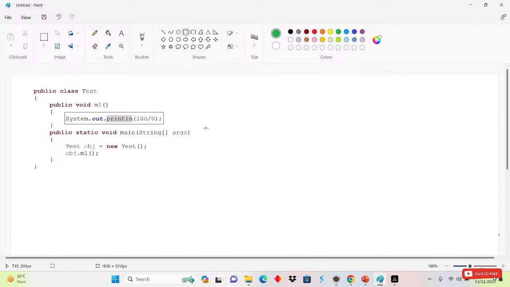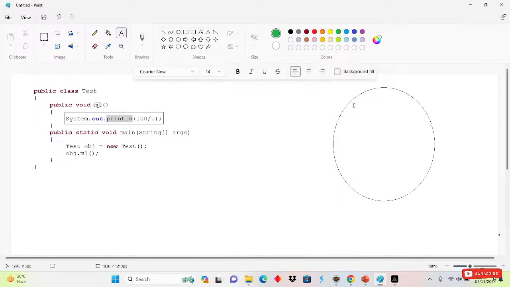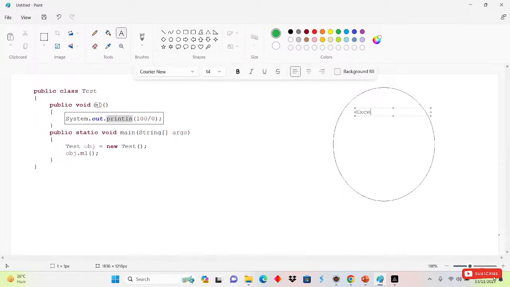After that, what will it do? The method which has the exception will create an object. Which method has the exception now? That is the m1 method, right? The m1 method has the exception, so the m1 method will create an object. Inside that object, it will add three things. The first one is the exception name. After that it will add the description, and then the third thing, that is the stack trace.